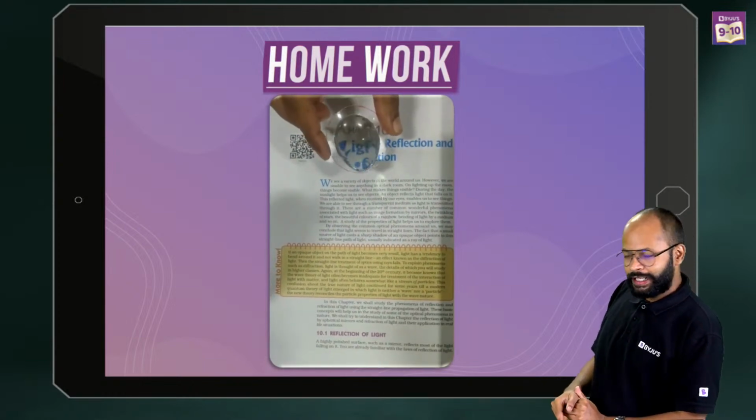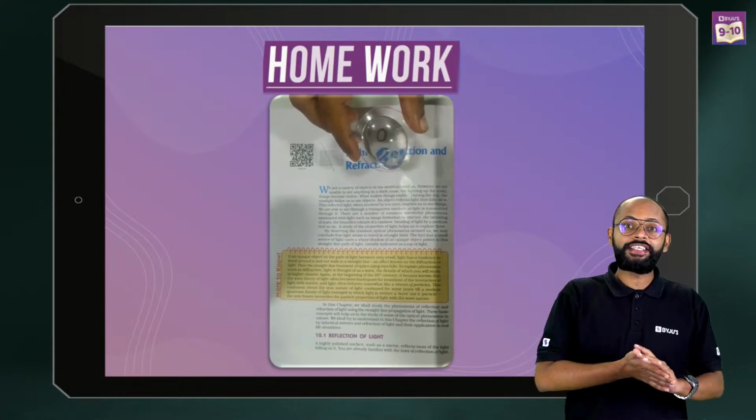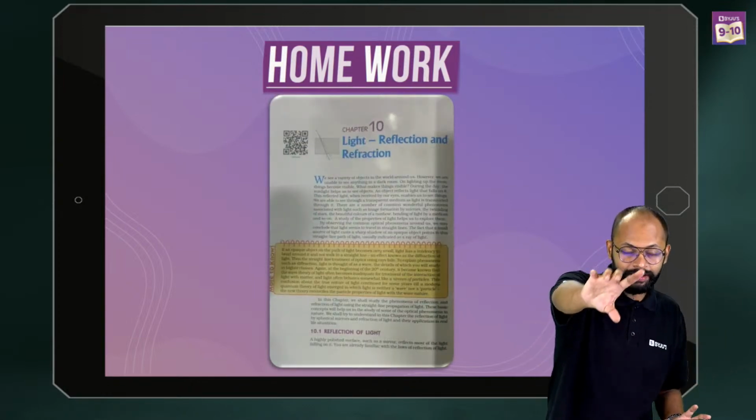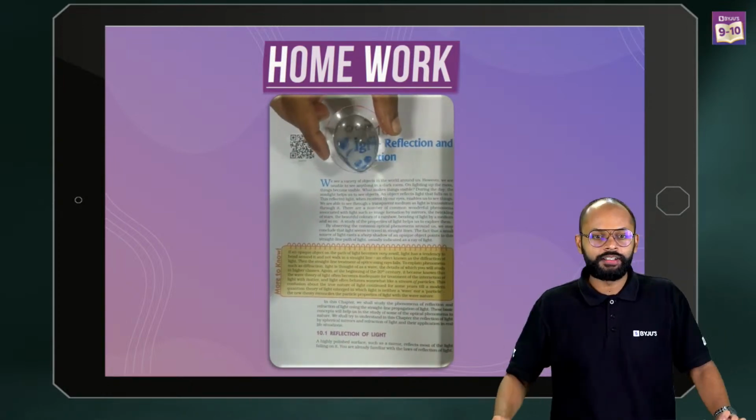You will see something like this. You will see letters will look big. They will look magnified.